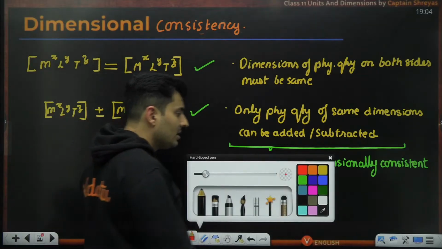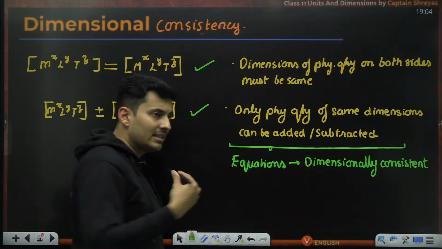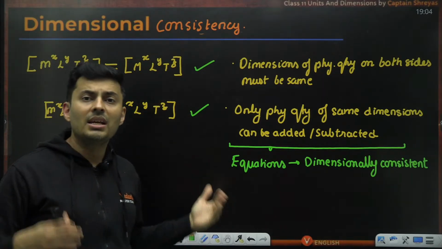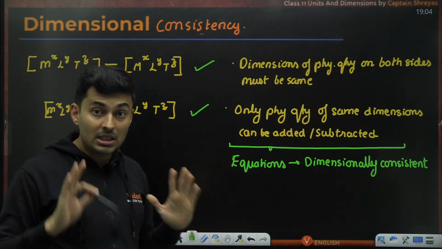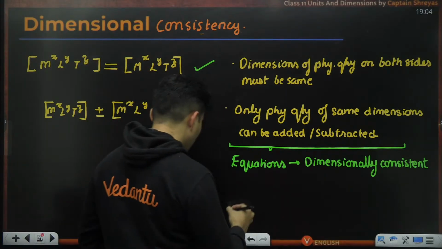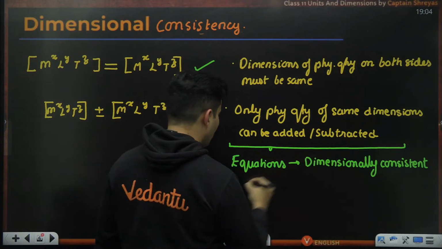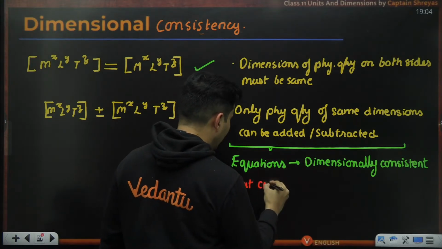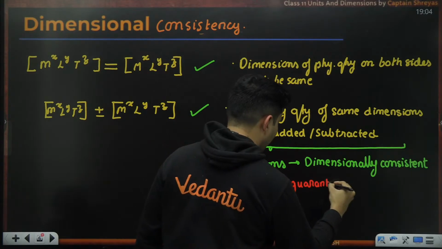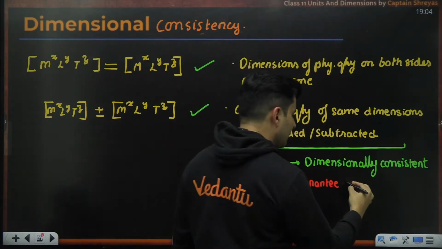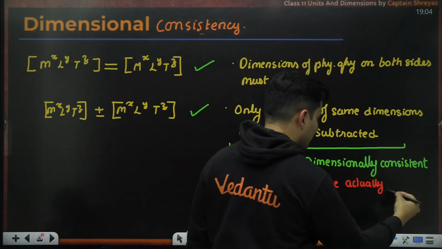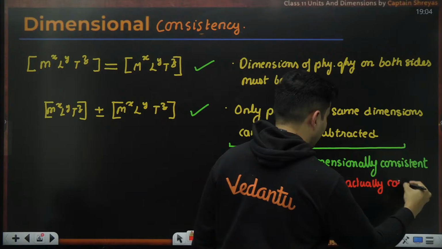But keep in mind, just because an equation is dimensionally consistent and matches these criteria does not mean it is mathematically correct. So it is dimensionally consistent, but there is a big but over here: it can't guarantee whether it is actually physics-wise or mathematics-wise a correct equation.